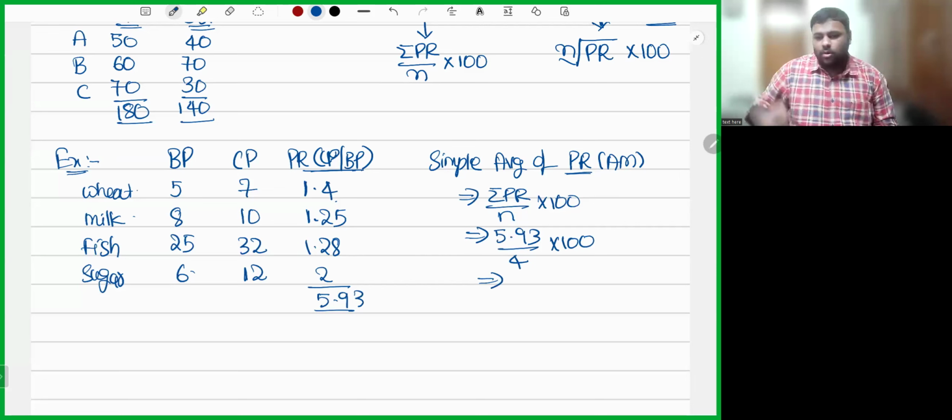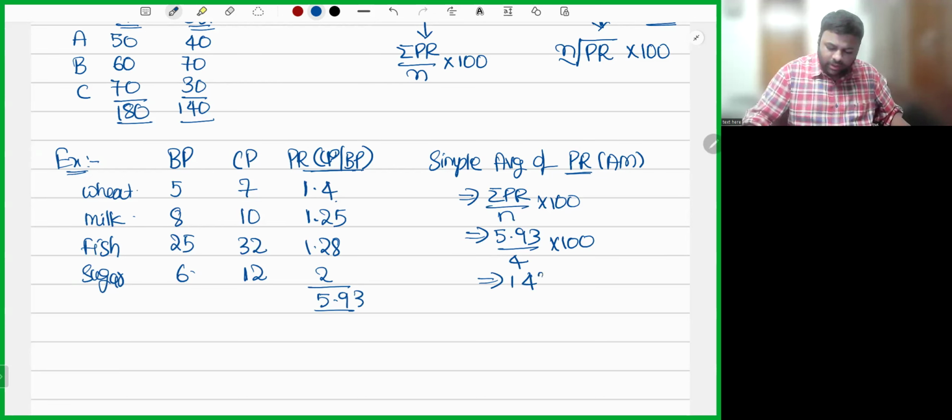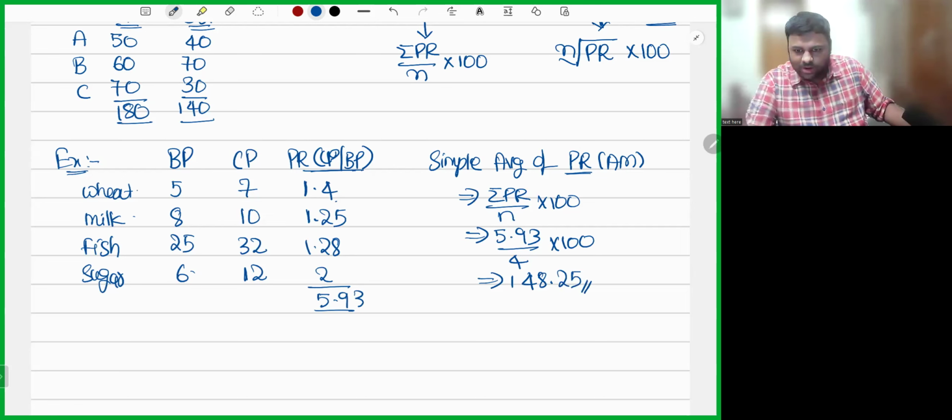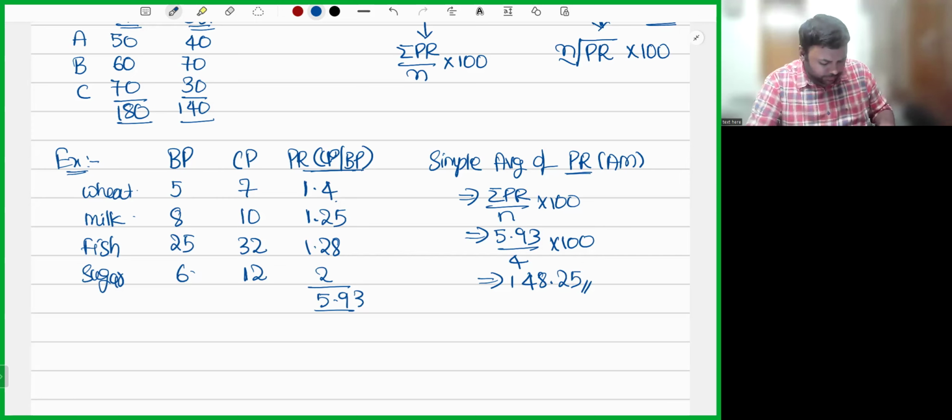How much will you get? 5.93 by 4 into 100. Let's check. 148.25. So I hope it's clear how to calculate using simple average of price relatives. First you calculate price relatives: current year divided by base year. Then sum of price relatives divided by number of price relatives, into 100. Fine, sir. There is no issue with respect to this.